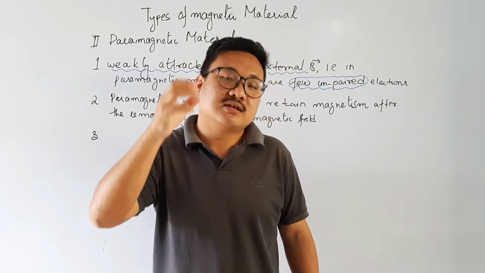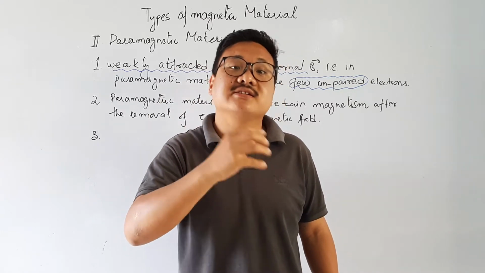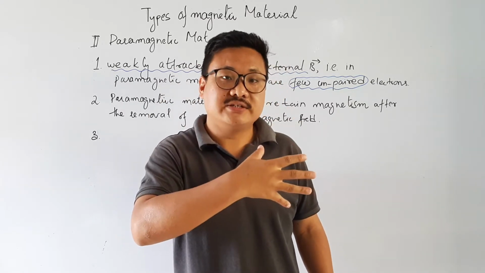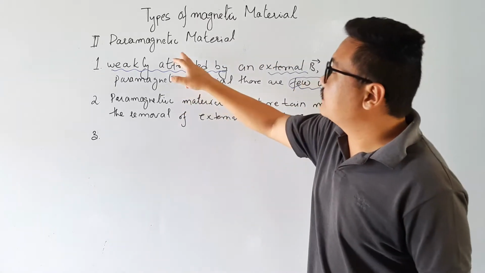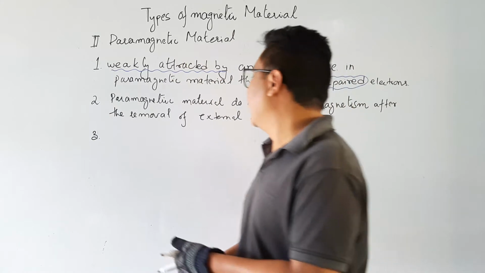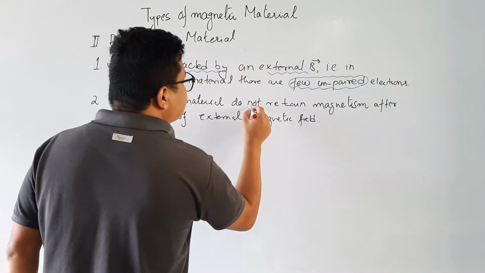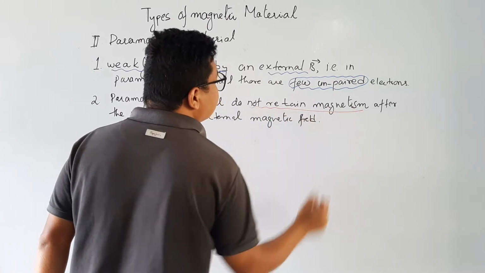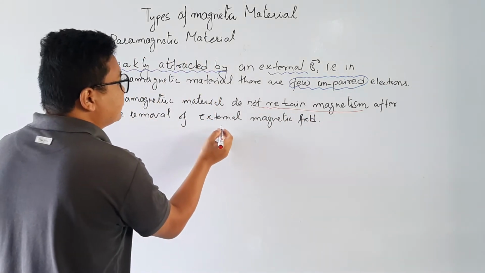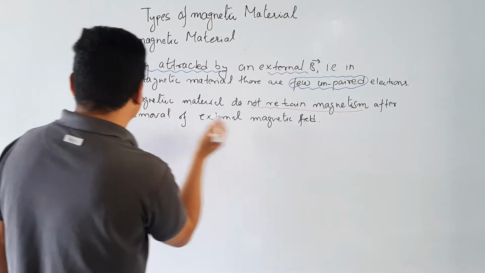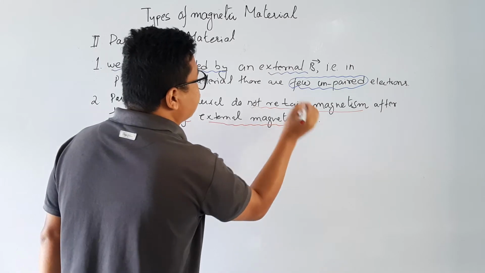That means some magnetism is retained, some magnetism is created in that material, which is in fact the ferromagnetic material. But if it is paramagnetic material, then it does not retain magnetism after the removal of the external magnetic field.